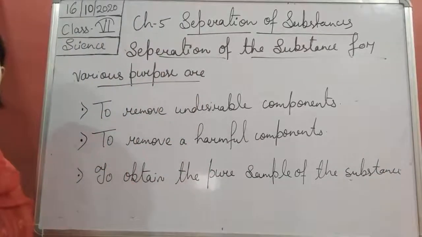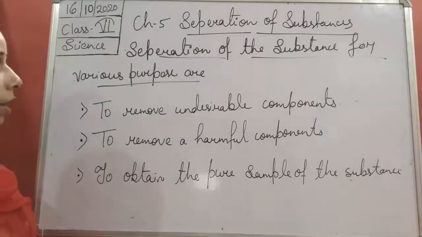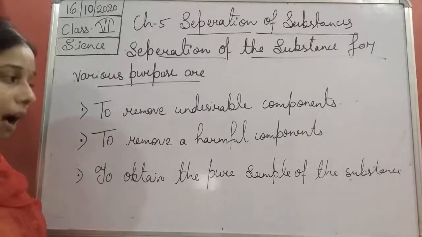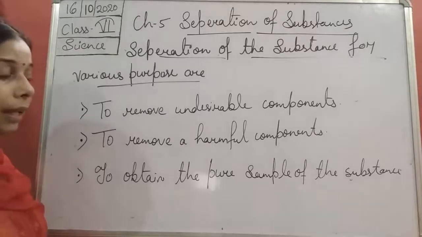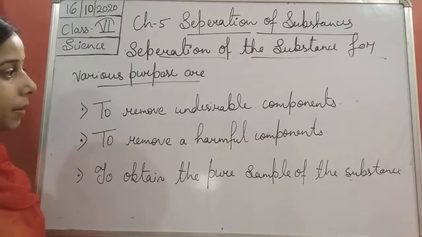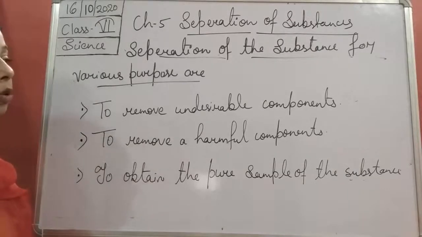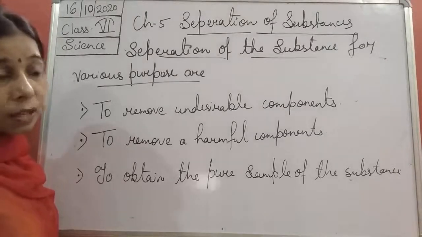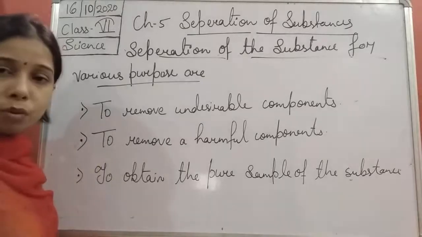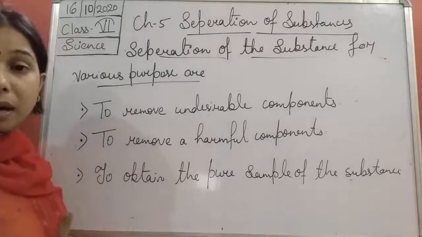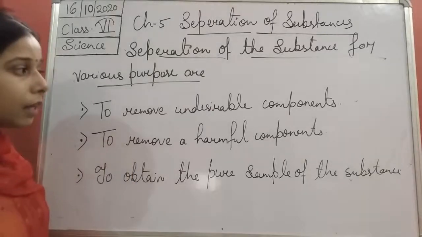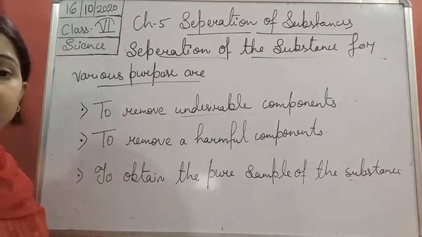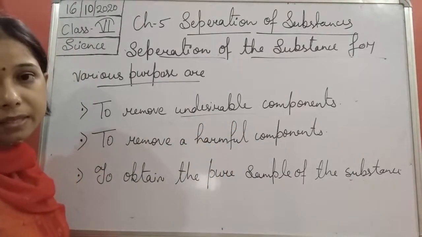Okay, so three points are given here, students. First one is to remove the undesirable component. Second one is to remove the harmful component. Finally, to obtain the pure sample of a substance. Undesirable component, students: if two substances are there and one substance you don't want, it may be useful, may be harmful, doesn't matter, but since you do not need it, it will become an undesirable substance. So we will separate it from the desirable substance.